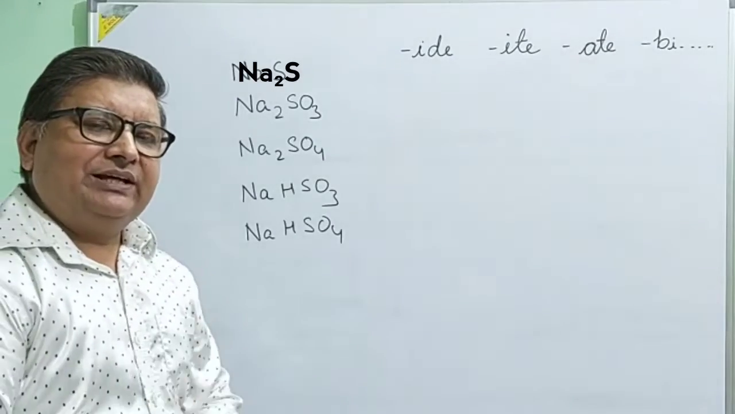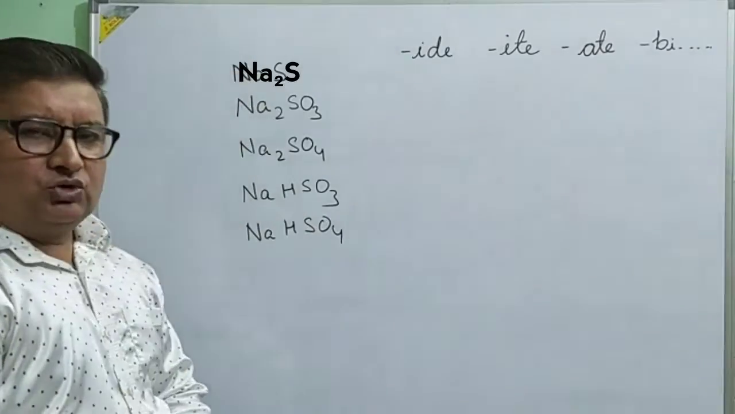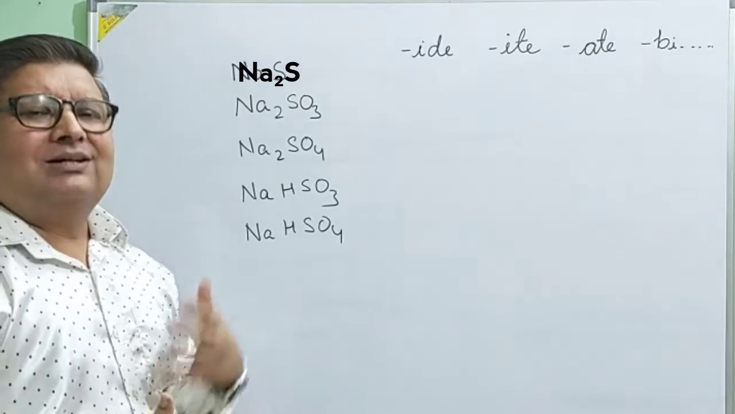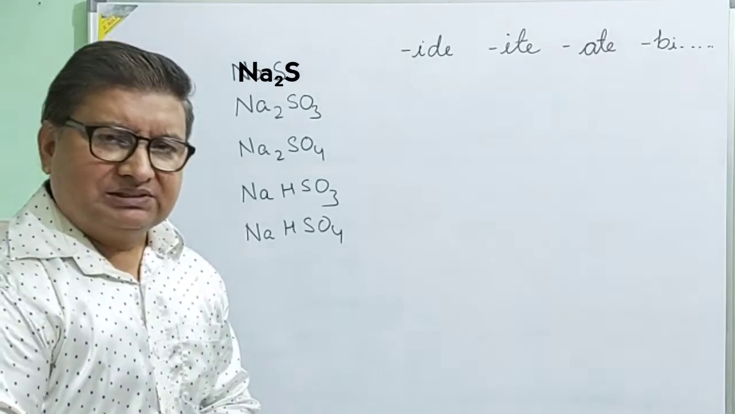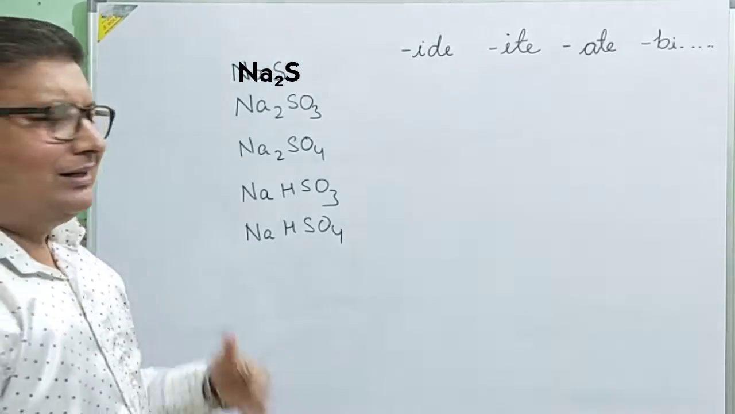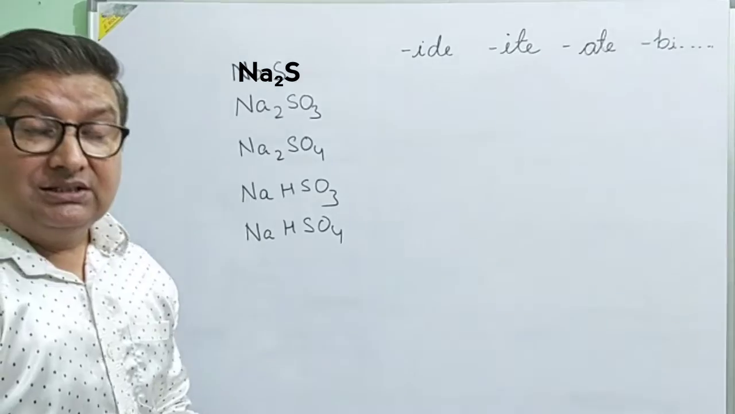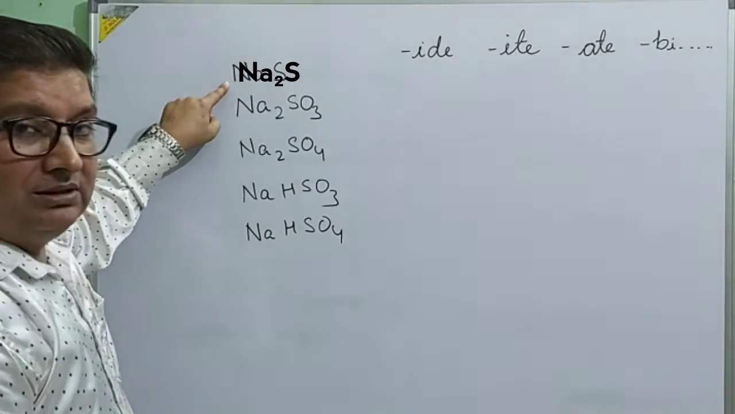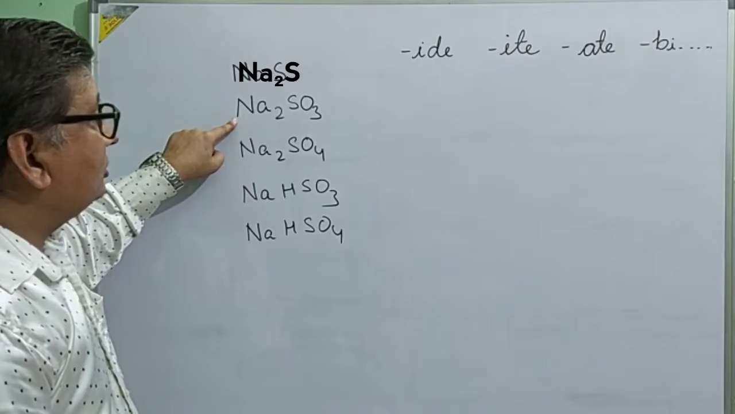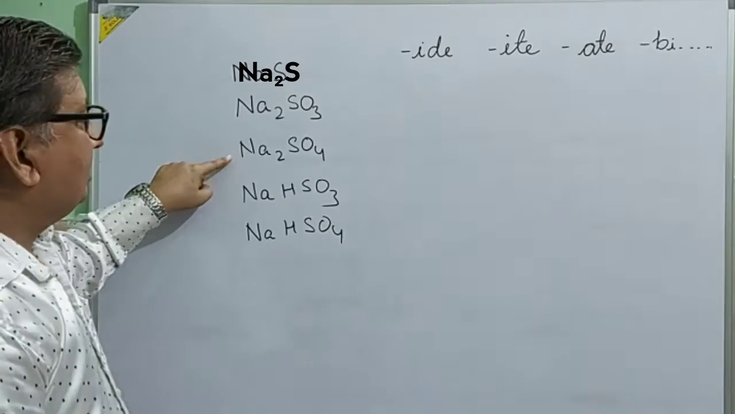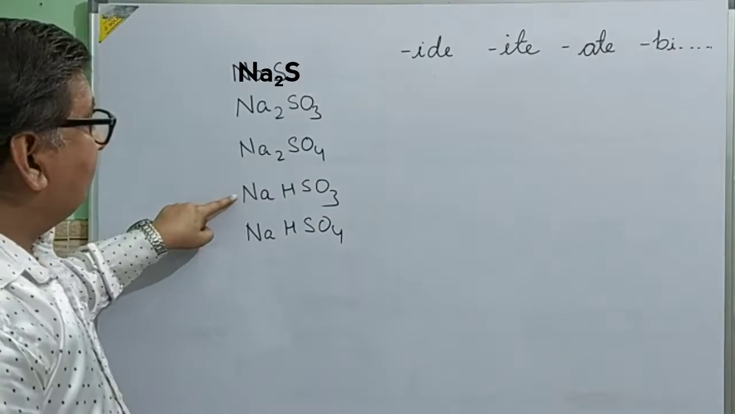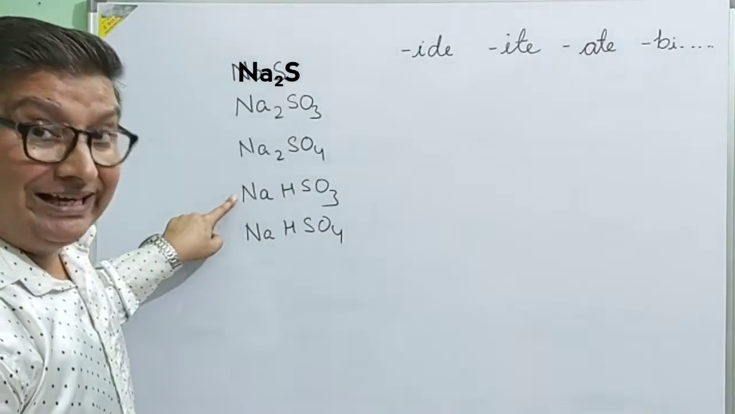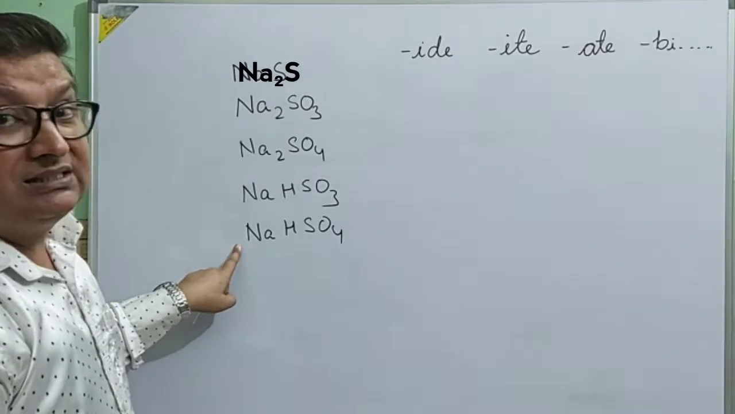Now here we have taken a few more compounds which are a little more complicated than the previous examples. First I am going to read them, then I will tell you how to read them. This is sodium sulfide, this is sodium sulfate, this is sodium sulfite, this is sodium bisulfite, and this is sodium bisulfate.